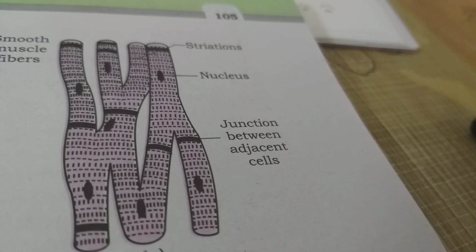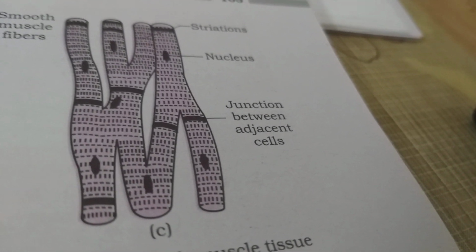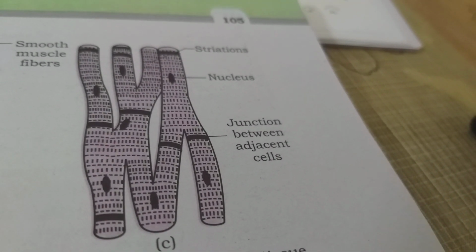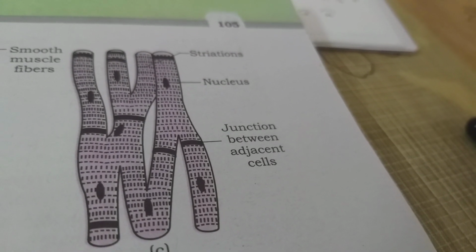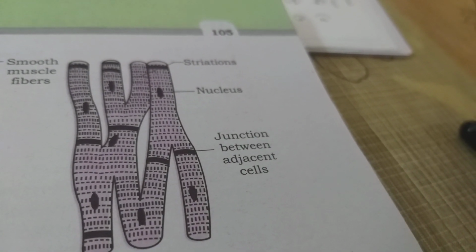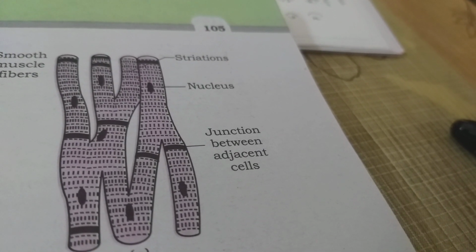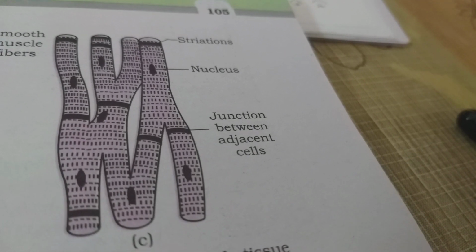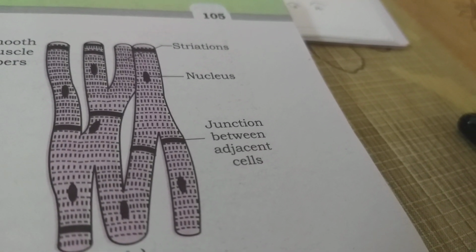So if one muscle fiber contracts, the whole cardiac muscle contracts. If one cardiac muscle fiber receives a signal to contract, the adjacent muscle fibers also get stimulated.